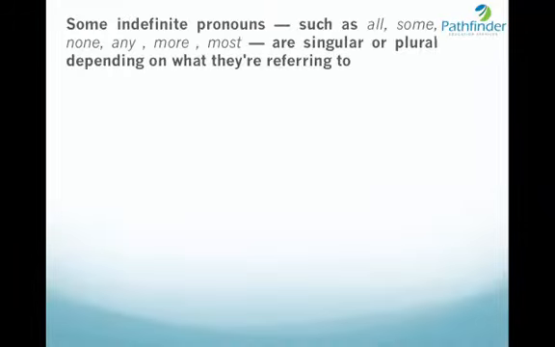So this session is a continuation of session number 5. Let us move to the next rule. Some indefinite pronouns such as all, some, none, any, more, and most are singular or plural depending on what they are referring to. Generally, these pronouns are referred to by the acronym SANAM, which is formed by the first letters of these words. Let us see some usages of these SANAM pronouns.